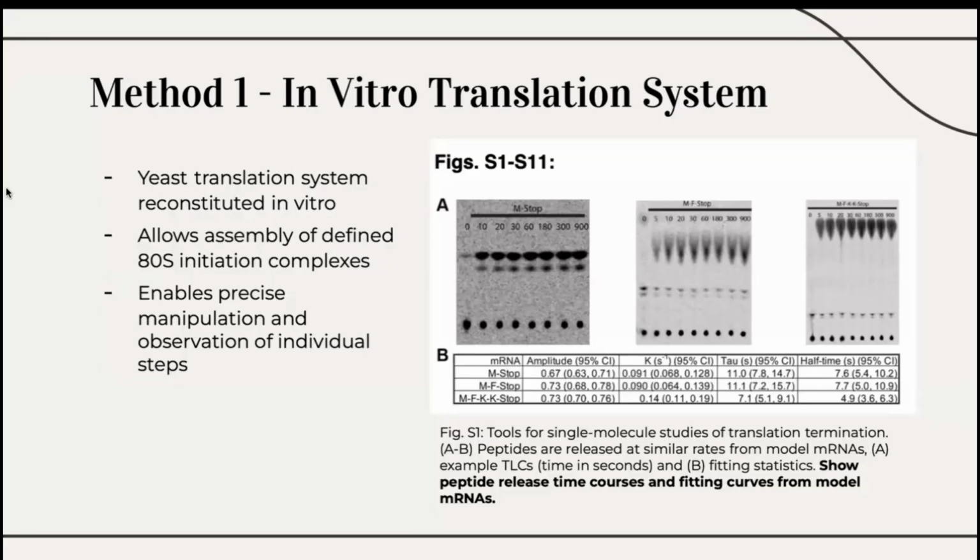For the first method, in order to dissect the precise sequence of molecular events during termination, the researchers created a highly controlled in vitro yeast translation system. This allowed for exact assembly of initiation complexes using purified components and synthetic mRNAs such as mSTOP and mFSTOP constructs. By tracking peptide release over time, and fitting kinetic curves shown in figures S1A and S1B, they validated that the system could reproduce physiological termination behavior and reliably quantify reaction rates.